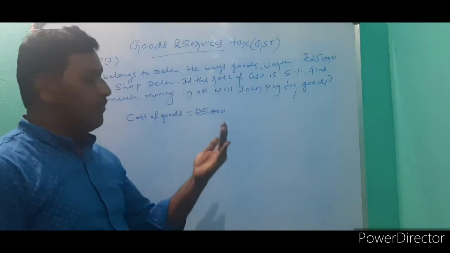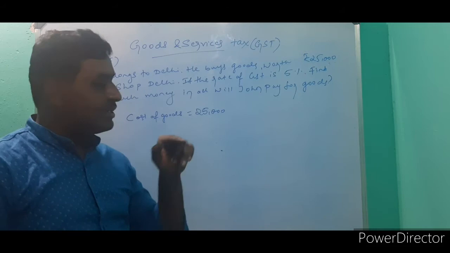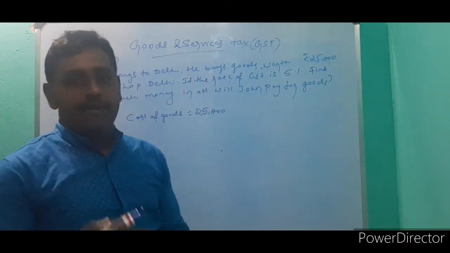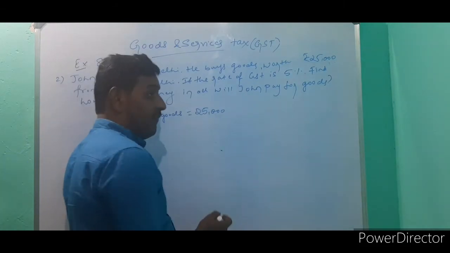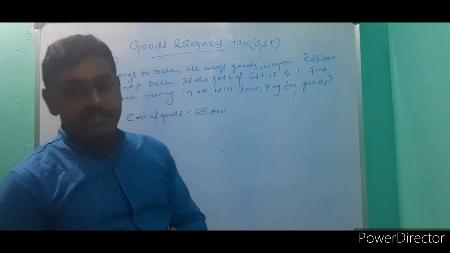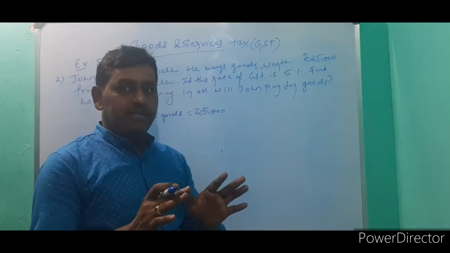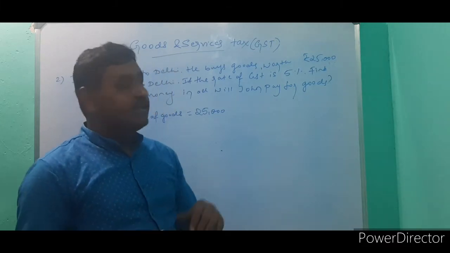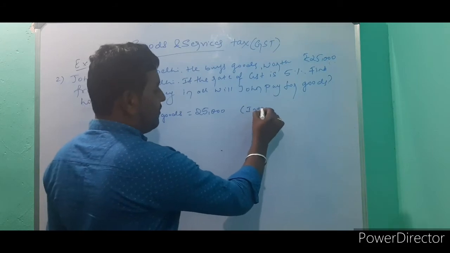This means both buyer and seller belong to the same state, so the transaction happens within Delhi. Within a state means intrastate. Before you calculate the GST, first you have to check whether the transaction is inter or intra. So here it is intra.